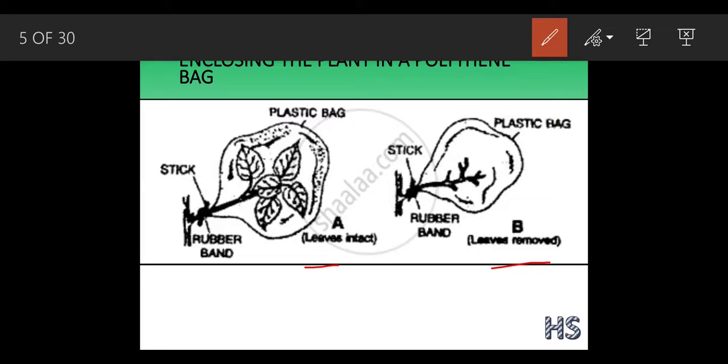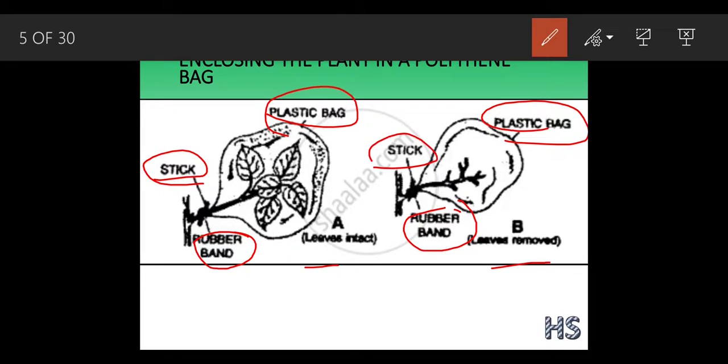Now we are going to cover this plant part with a plastic bag, and this also with a plastic bag. In order to tie, we will use a rubber band. And this is a stick, which helps so that it does not get loose.